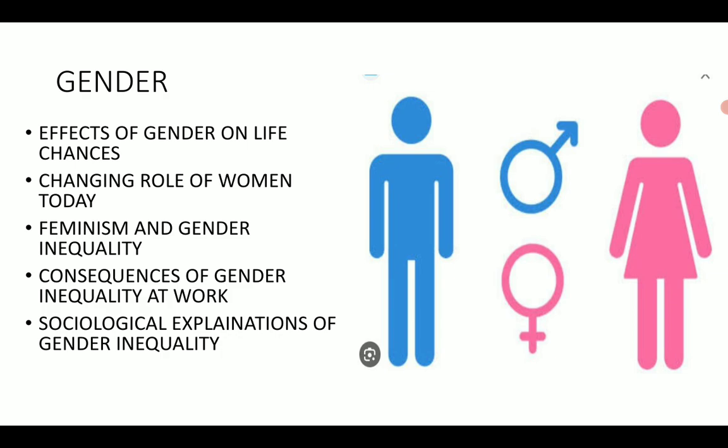So what is feminism and gender? What is this feminist thing about gender inequality? There are 4 types of feminists and they have different perspectives. What does the liberal feminist think? Liberal feminists think that major advances have been made in society and equality can be reached through further advances or changes. So they think that there are chances that society can reach more equality.